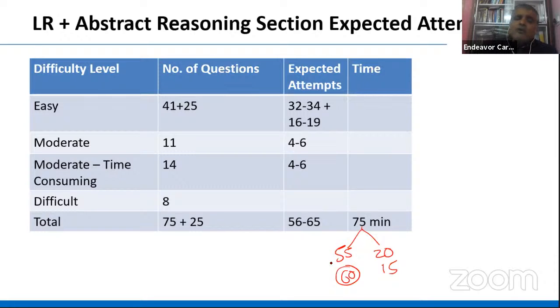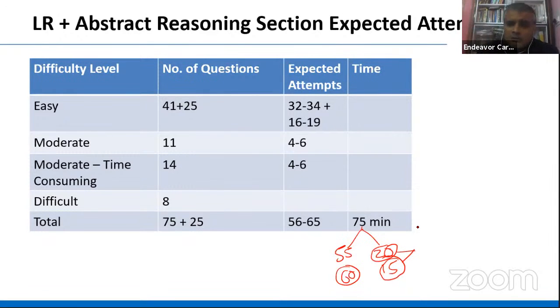Okay, those of you who feel, sir, this will never happen, 20 minutes, 15 minutes, 25 questions, and 18 questions, and 19 and 20 questions, in that case, it is quite possible with a little bit of practice and regular practice. So you are certainly going to get better comprehension of such types of visual reasoning questions, and then certainly you can decrease your time. Remain hopeful, yeah, that is very important.